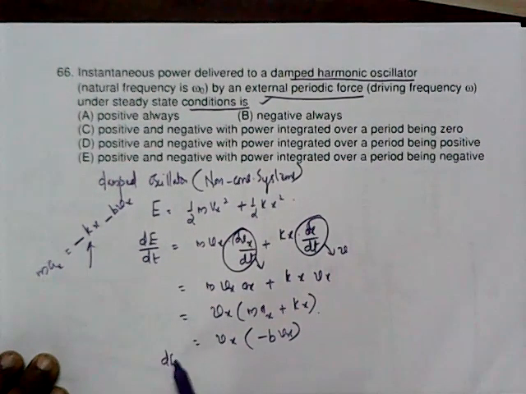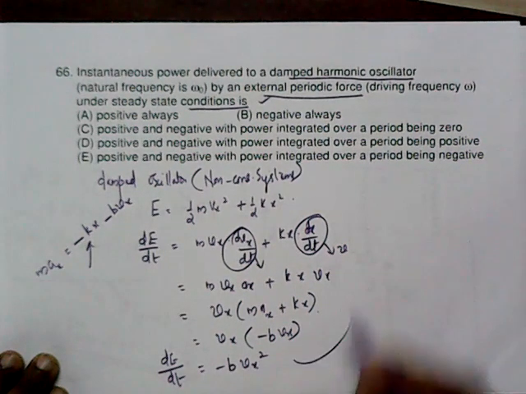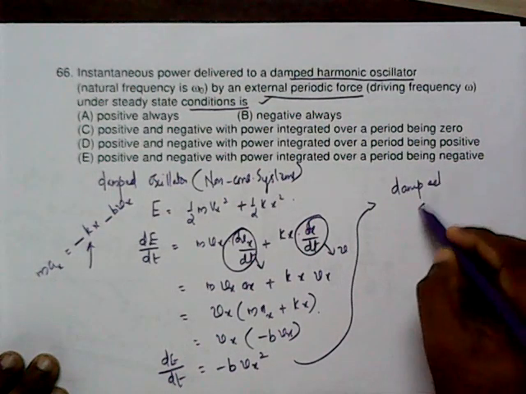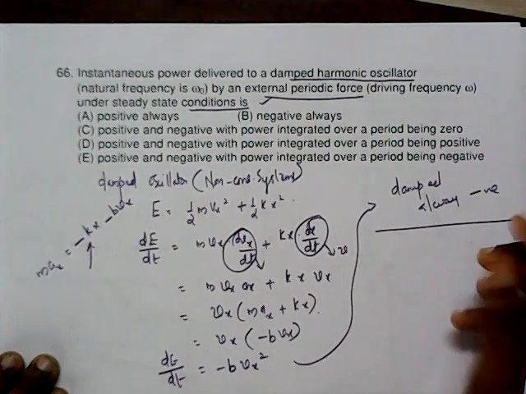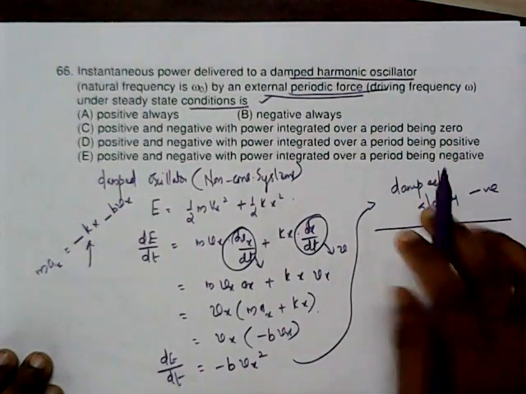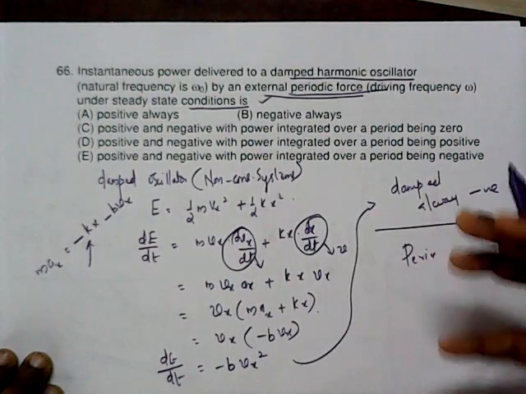So the power for the damped oscillator is minus b into vx squared. The damped one always has a negative sign. But the question here is entirely different. What is done by the external periodic force? In order to overcome it, that periodic force power should be opposite in direction.